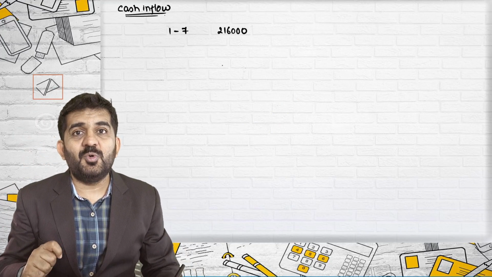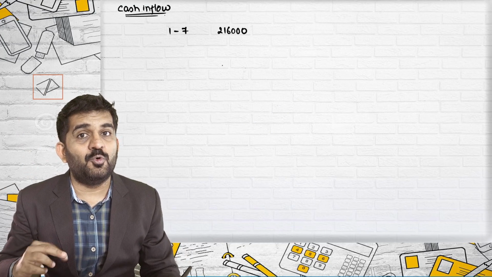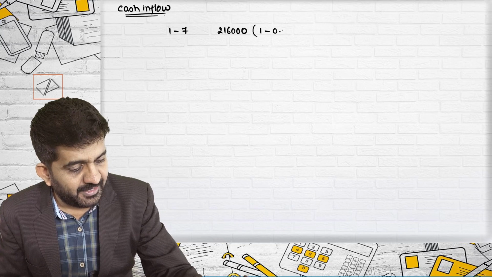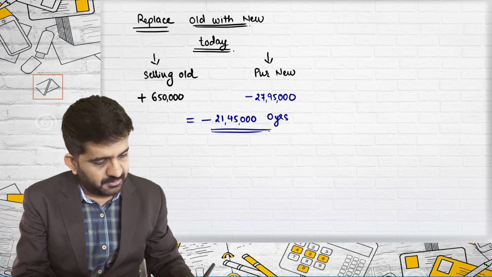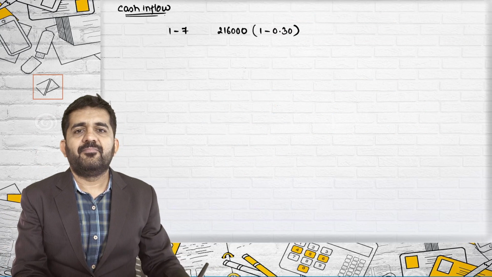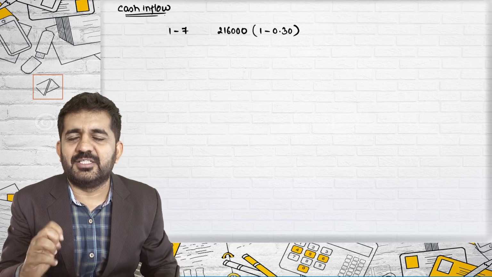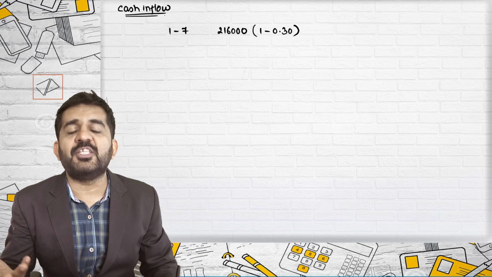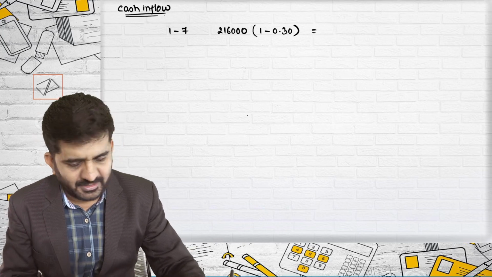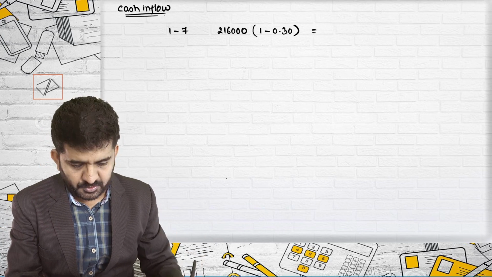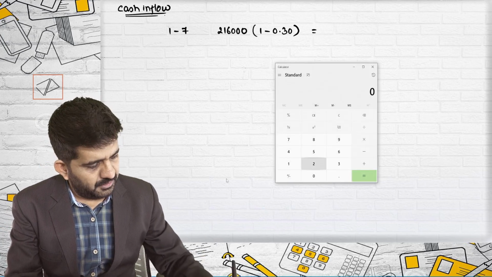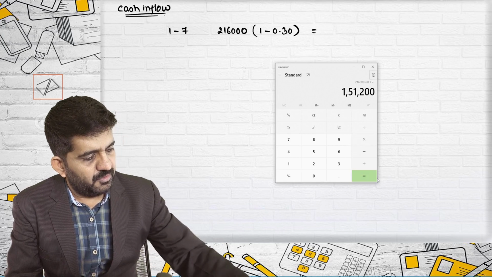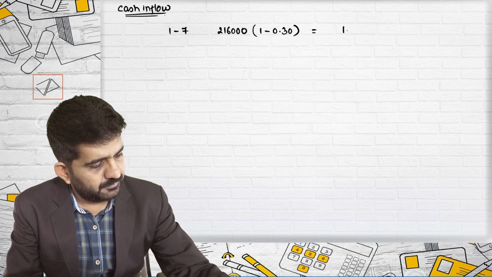But once you are having a cash benefit, you will have to pay the tax. See, this is your income. You will have to pay tax of 30%, so the after tax figure is 1 minus 0.30. So the after tax benefit will be only 2,16,000 into 70% for 1 to 7 years. This is 2,16,000 multiplied by 0.7, which is 151,200.